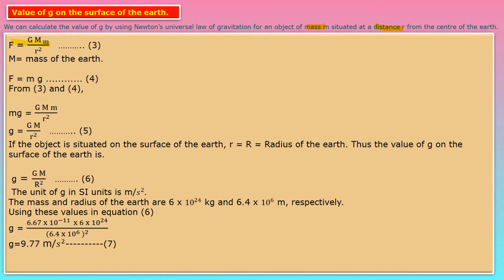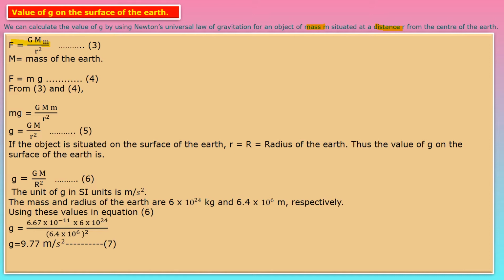This is equation number 3, where capital M is the mass of the earth. And this F is equal to mass into acceleration, force is equal to mass into acceleration, that we know, children. So we can write this force in terms of gravitational acceleration. Here this a means gravitational acceleration, so instead of small a, I am writing g, that is F is equal to m into g. This is equation number 4.